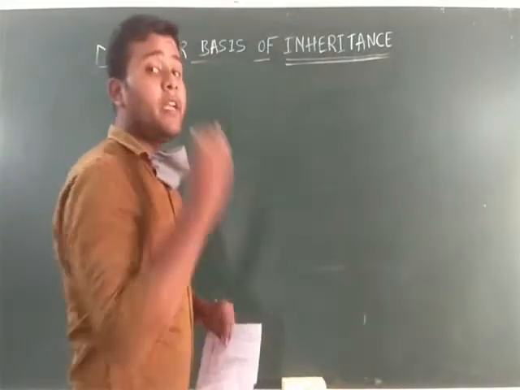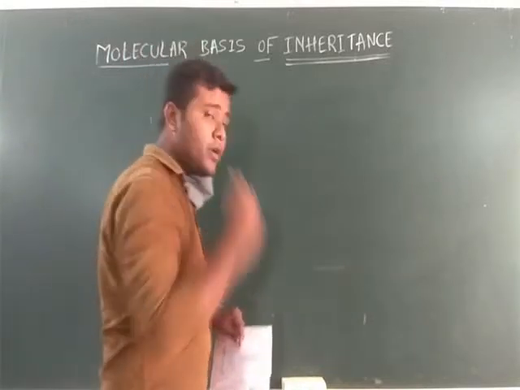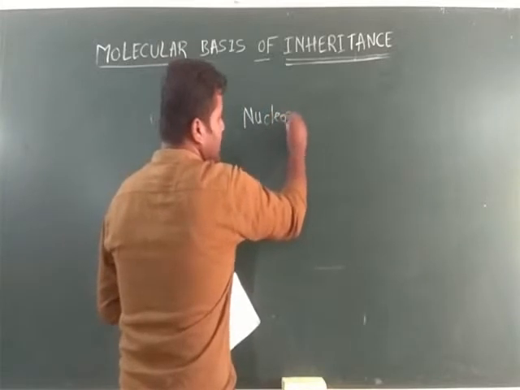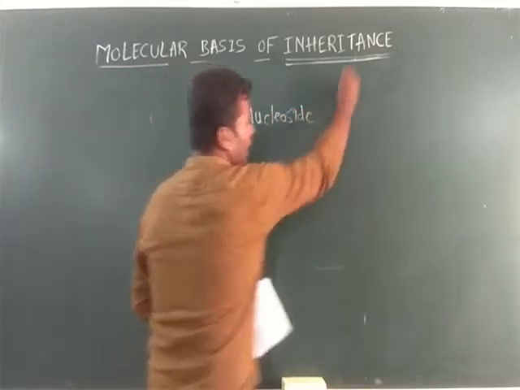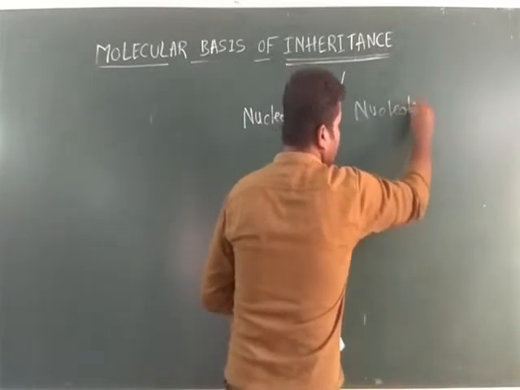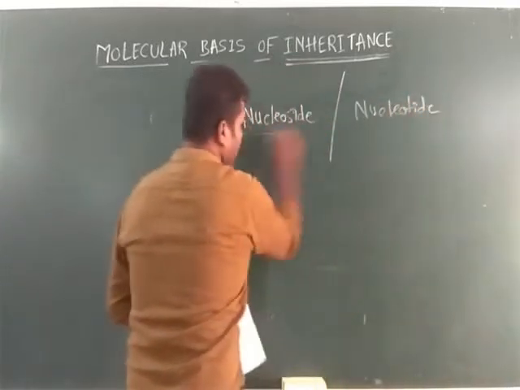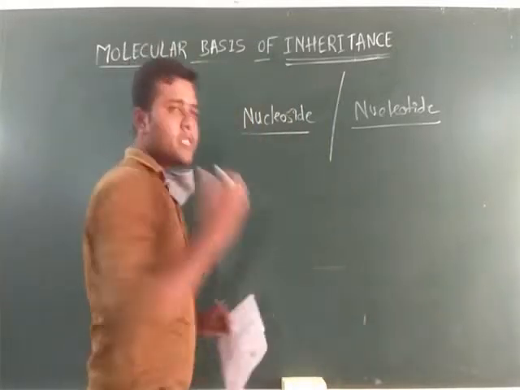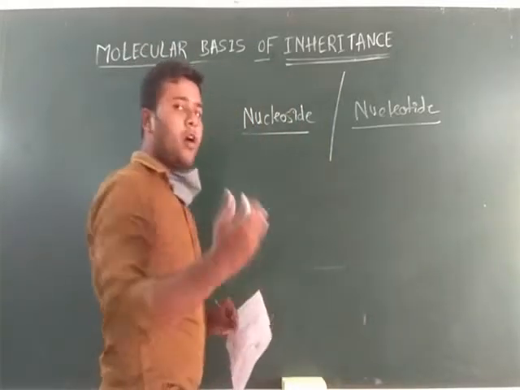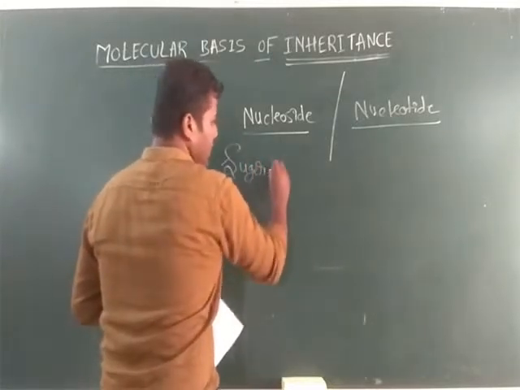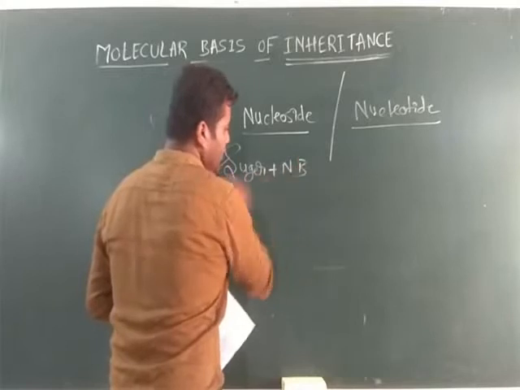Next, the difference between a nucleoside and a nucleotide. What do you mean by nucleosides and nucleotides? A nucleoside is made of sugar plus nitrogen base.